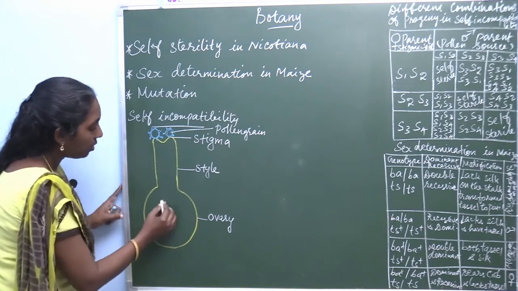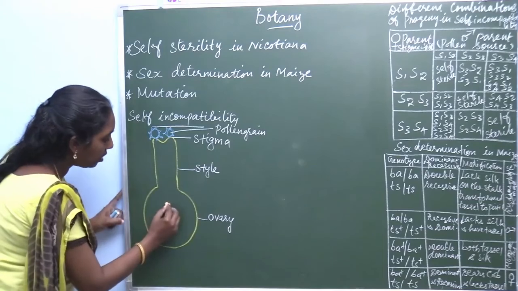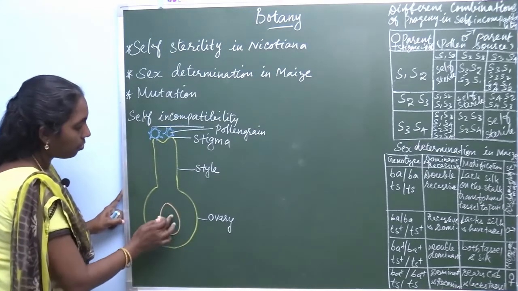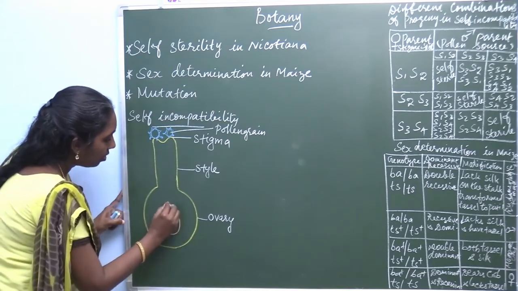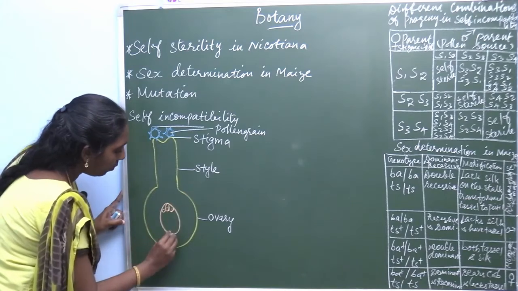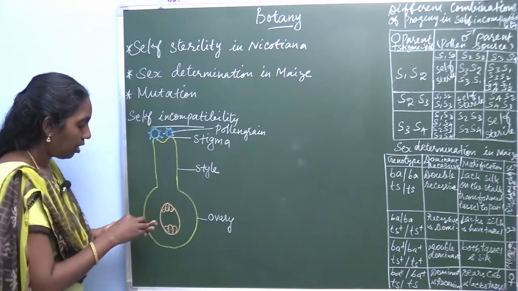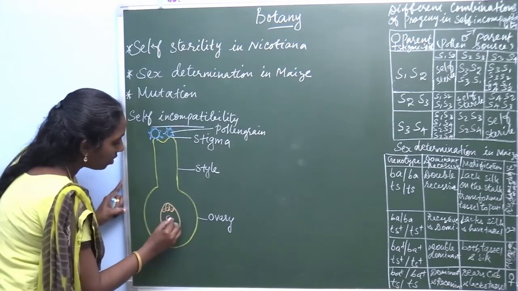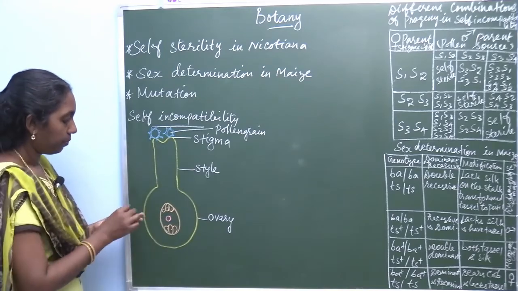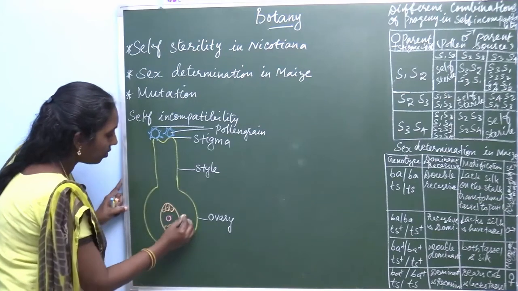In the ovary, there are regions, the embryo sac, here: 3 antipodals, egg and synergids, and polar nuclei or secondary nucleus is present here, covered by integuments.